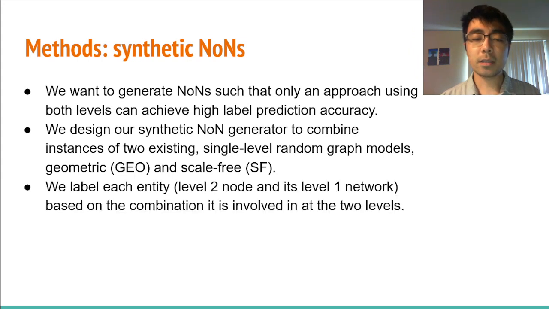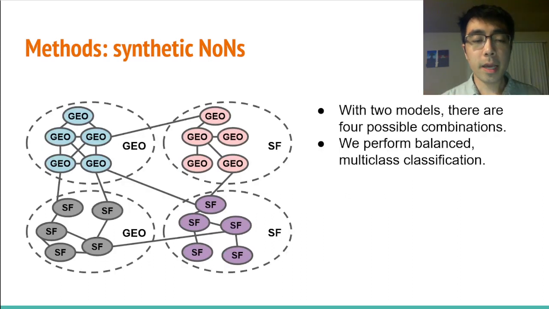Then we label each entity, i.e. level 2 node and its level 1 network, based on the combination of geo and SF it is involved in at the two levels. Here is a toy example. First, we have dotted circles, which contain level 2 nodes that are connected with either a geo or an SF-like network topology. Then, each level 2 node itself has an indication of whether its corresponding level 1 network is of type geo or of type SF.